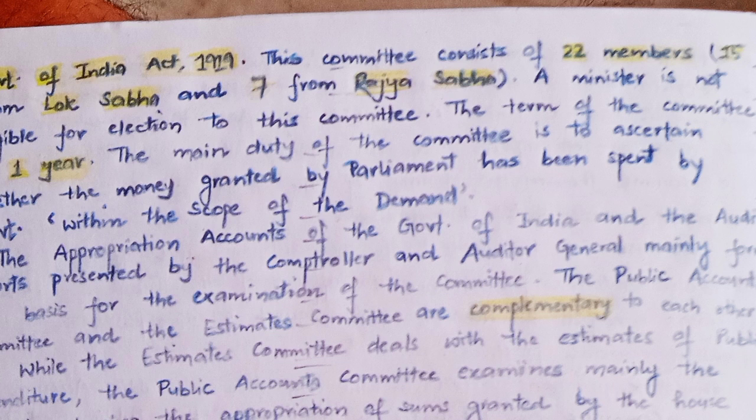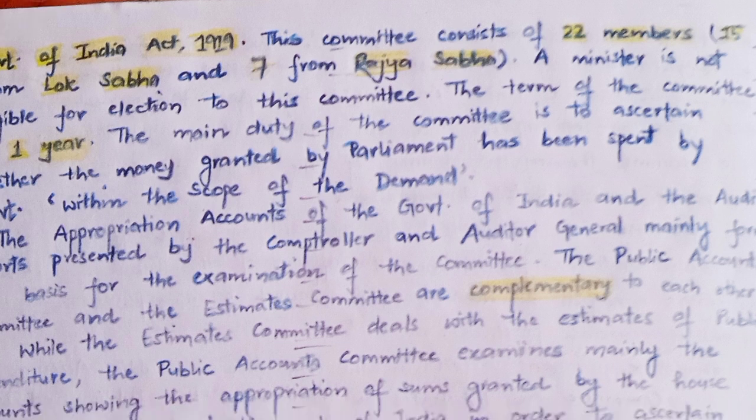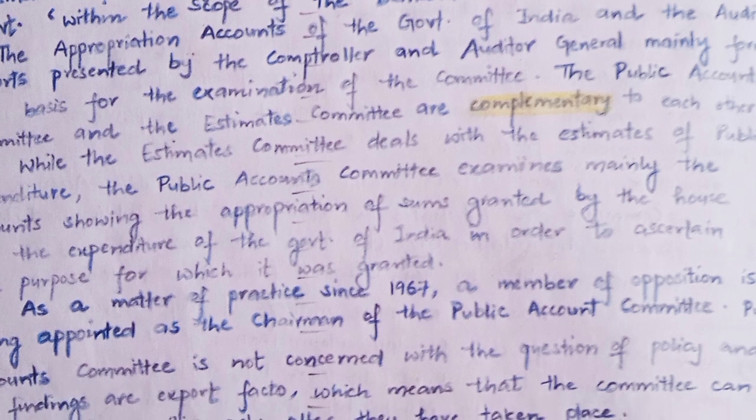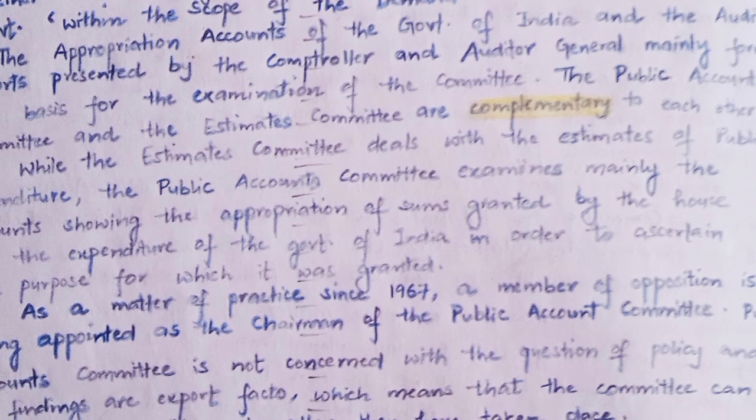The main duty of the committee is to ascertain whether the money granted by Parliament has been spent by government within the scope of the demand. The appropriation accounts of the Government of India and the audit reports presented by the Comptroller and Auditor General mainly form the basis for the examination.